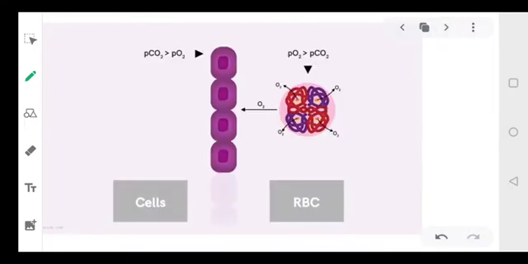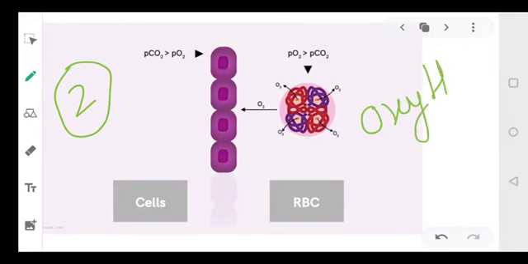Now in the cells, this is your second step. Let's come to the second step. Now your oxyhemoglobin, this is your oxyhemoglobin. Okay dear students, oxyhemoglobin means hemoglobin plus oxygen, and one hemoglobin can bind with 4 molecules of oxygen. Now this blood will reach the cells.